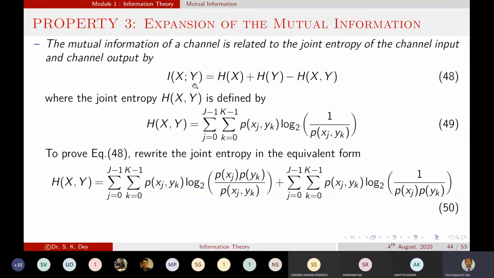The mutual information we have written by extending the previous equation that we already proved, and we are expanding this equation. So now we have to prove whether equation 48 is true or not, yes or no.